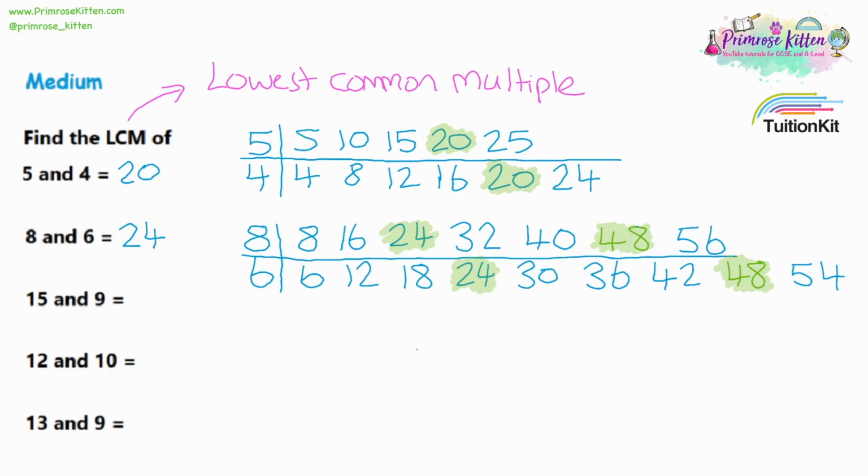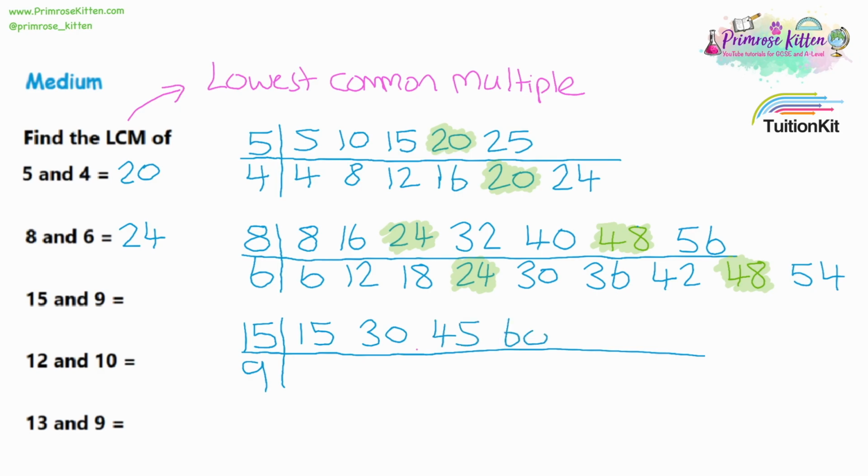Now for question 3, I want the lowest common multiple of 15 and 9. So let's set up the working out. We'll start off with the multiples of 15. So 15, 30, and I'm just adding on 15 each time, and I'll start off with about 5 numbers in this list. Now I'm going to look at the multiples of 9. So 9, 18, 27, and again it's just the 9 times table, adding on 9 each time. Now I'm going to stop there because I can already see that I have 45 in both lists. So as soon as you see that you do have a number in both lists, you can stop straight away, and 45 will be the lowest common multiple of 15 and 9.